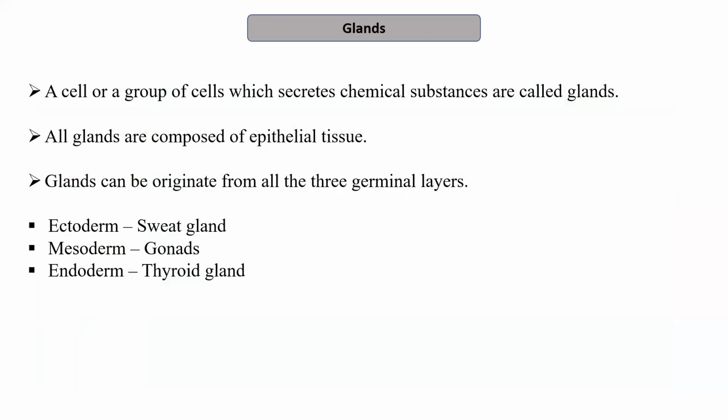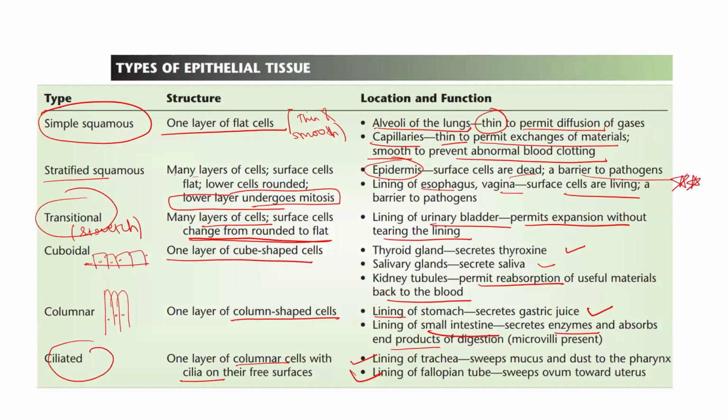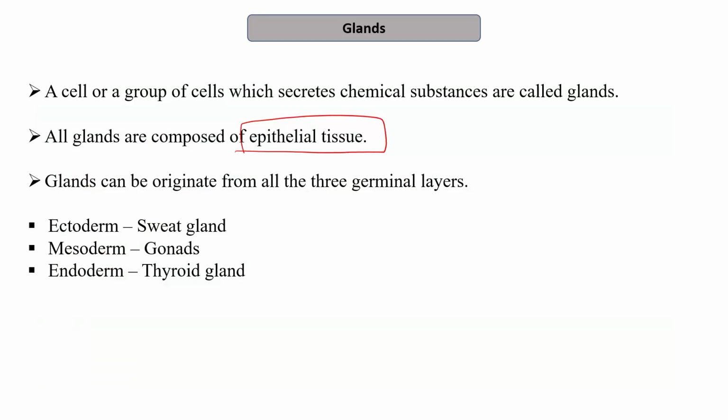The last is the glands, which are also the modifications of the epithelial tissue. So all glands are composed of epithelial tissue. Most of these are already covered in the earlier points. For example, we discussed sweat glands, salivary glands, which are a type of cuboidal epithelium. Or we discussed the lining which is present in the stomach due to the columnar epithelium that also secretes certain enzymes. So these are glands.